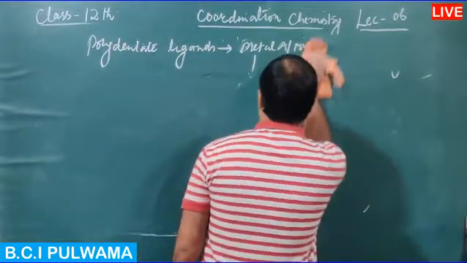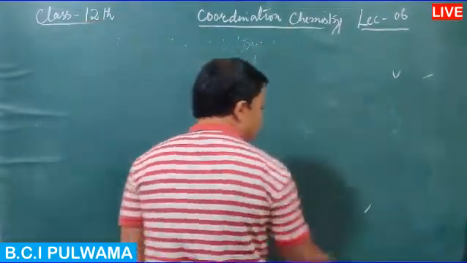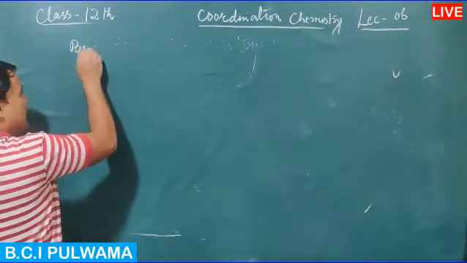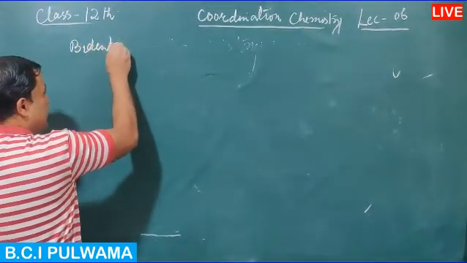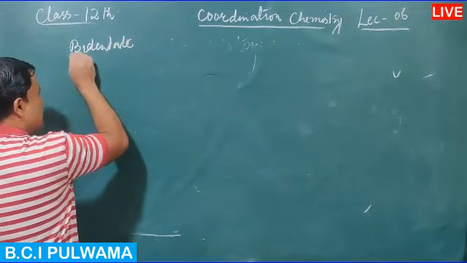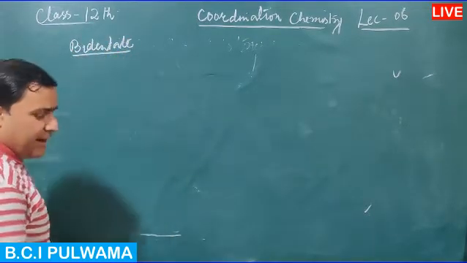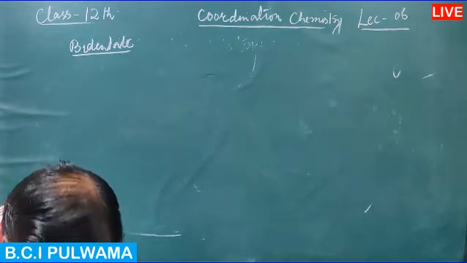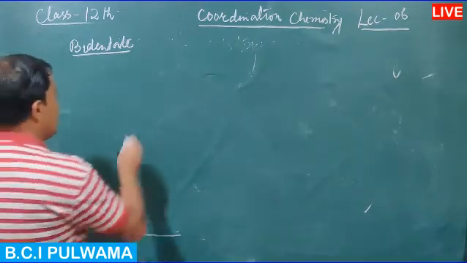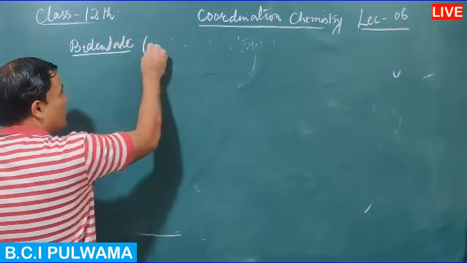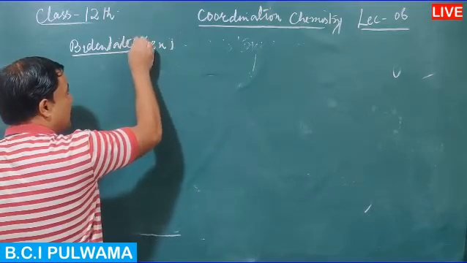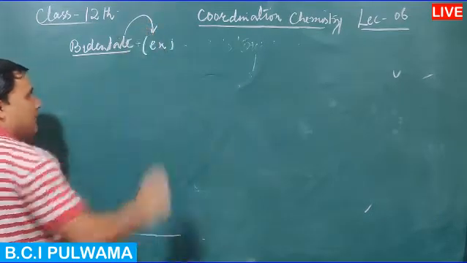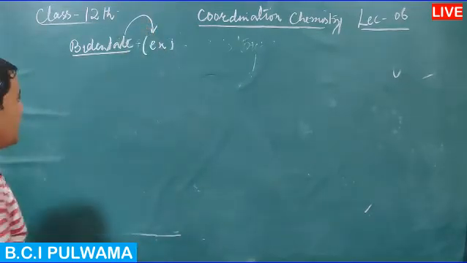Now the example of bidentate chelation. If the ligand is bidentate, then chelation occurs. In bidentate chelation, an example of a ligand used is ethylene 1,2-diamine, or ethane 1,2-diamine.